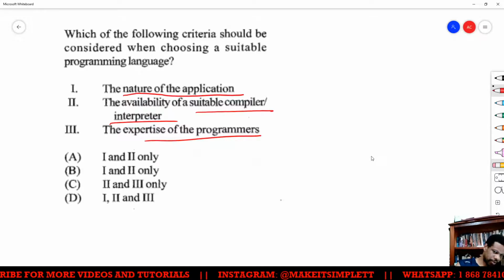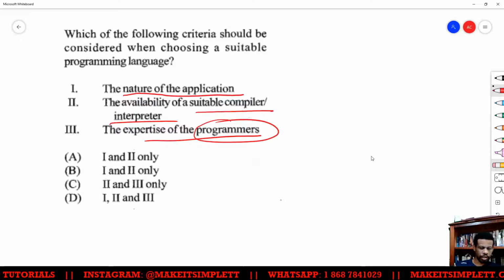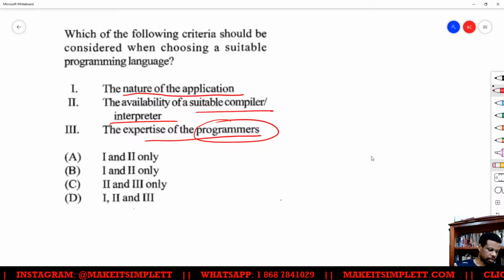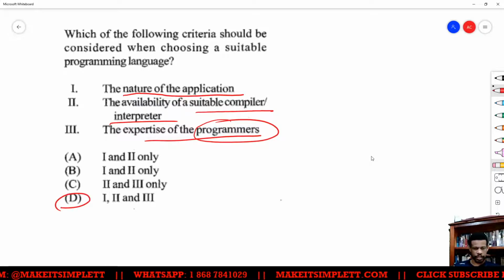The expertise of the programmers, yep, if you choose a programming language where the programmers don't know how to code in it, then you'll have a problem. So you're going to need to consider all three of them. So the answer would be D, right?